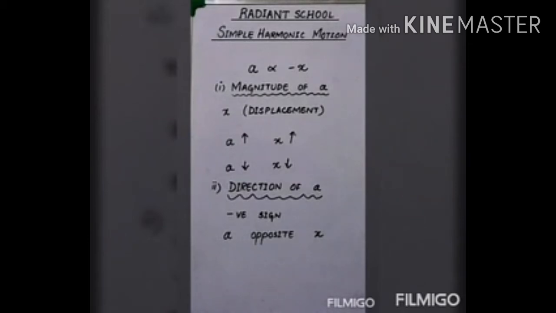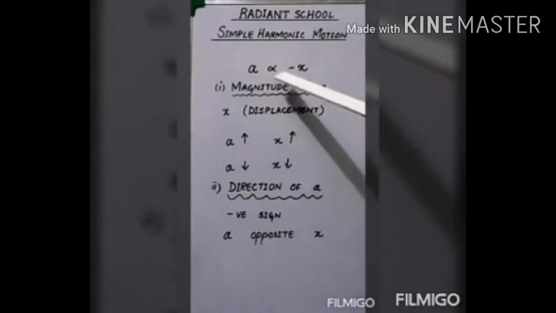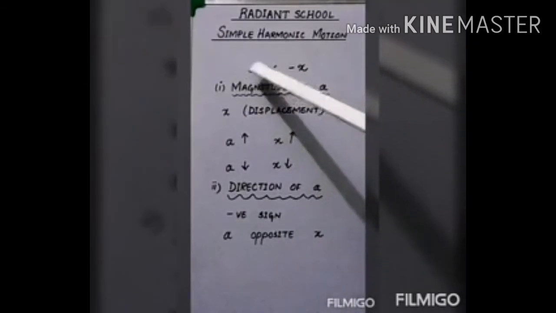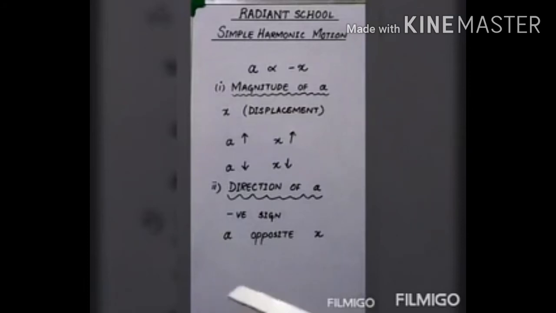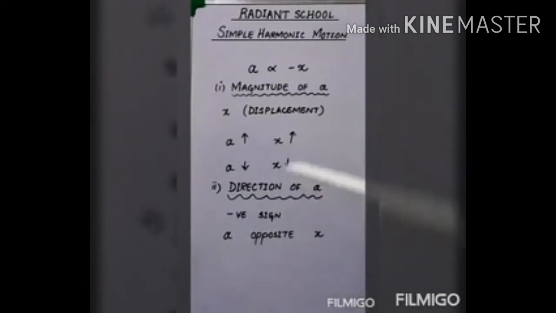The mathematical expression that describes the simple harmonic motion is A proportional to minus x, where A stands for acceleration and x stands for displacement, and displacement here means particularly how much the body is away from the mean position.